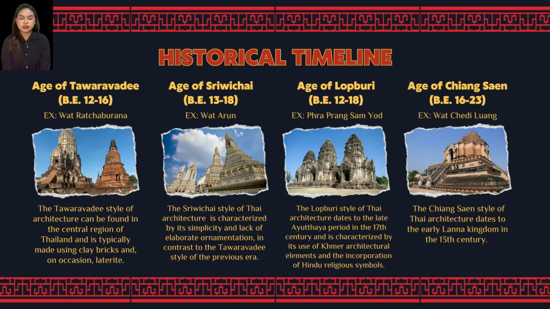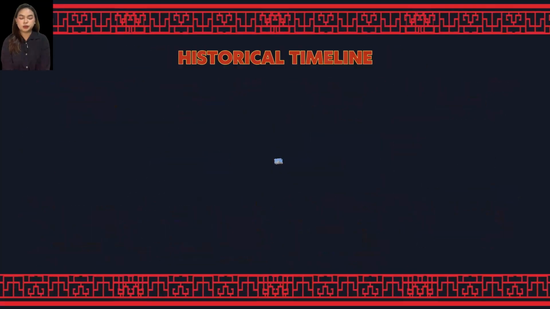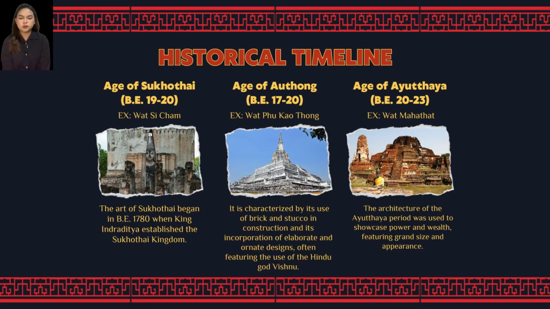This style is most commonly seen in the construction of Buddhist temples and reflects the influence of both indigenous Lana and Khmer architecture. Most religious places were built during this age. Next is the age of Sukhothai. The identity of this architecture is to display the Buddhist faith by building symbolic shapes. It is characterized by its use of laterite and brick as well as the incorporation of lotus bud-shaped stupas and bell-shaped chedis. Age of Otong.